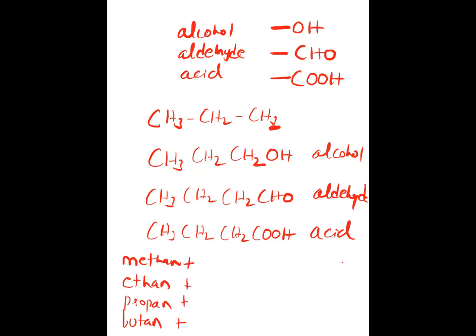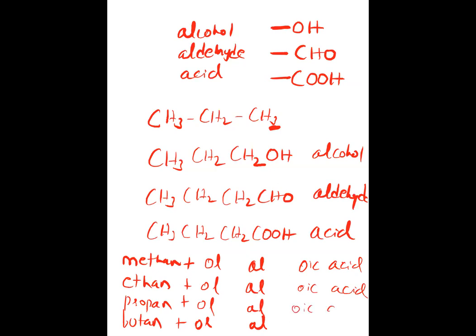For alcohol, you have to write ol. For aldehyde, you have to write al. For acid, you have to write oic acid. So simple, na? And whether it is methane, ethane, propane, or butane, you have to count the total number of carbons.